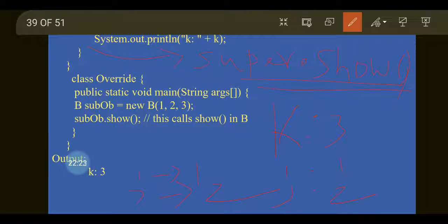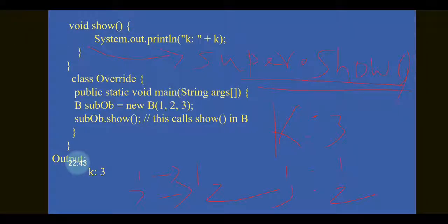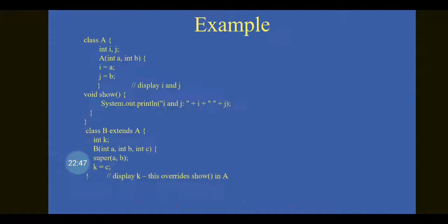So this is the purpose of super: super has two purposes. One is to call the base class constructor and another is to call the base class method when the base class method and derived class method have the same name and same signature. Have a look at this program for a minute to have a better understanding.